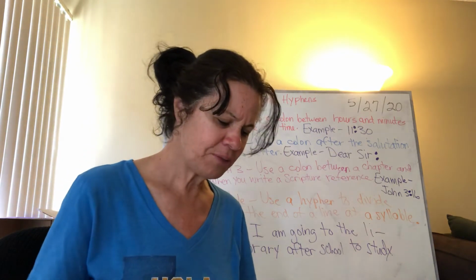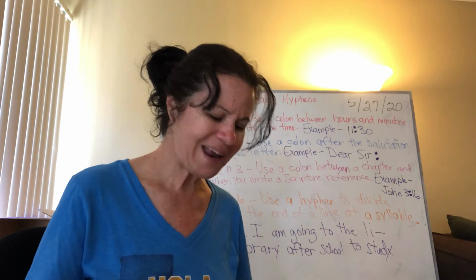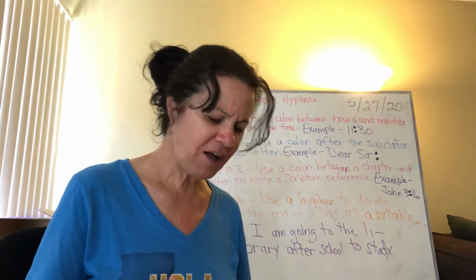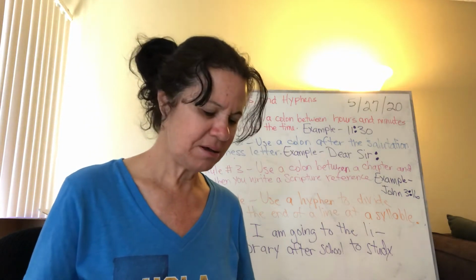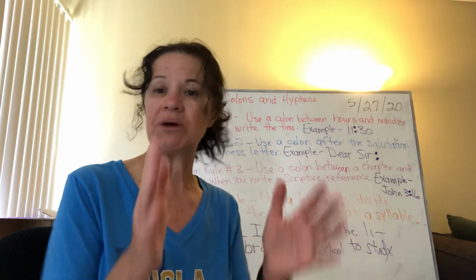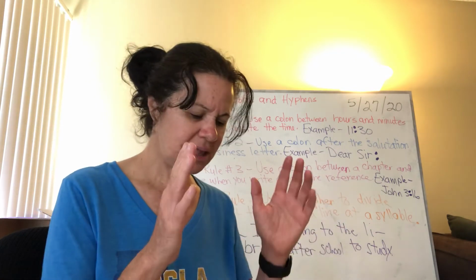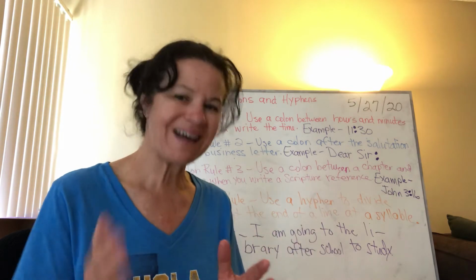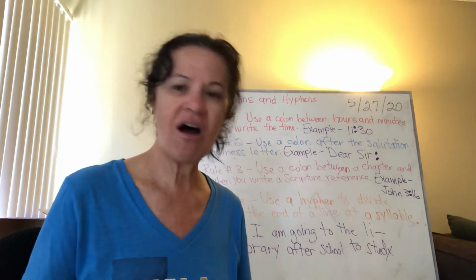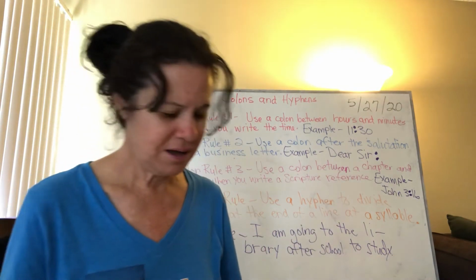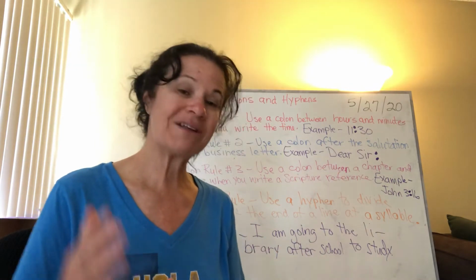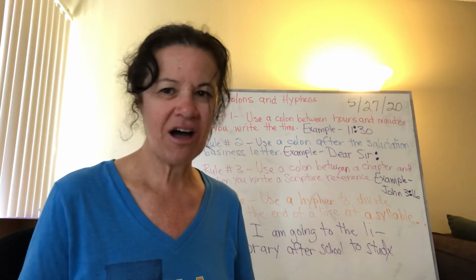Number 2, commit thy works unto the Lord, and thy thoughts will be established. Okay, it's got a connecting word in there, so we put a comma before it. So it should say, commit thy works unto the Lord, comma, and thy thoughts shall be established.